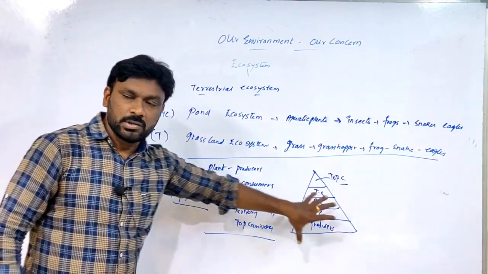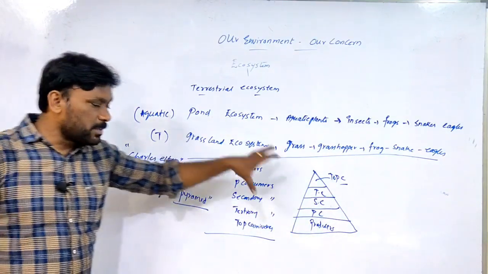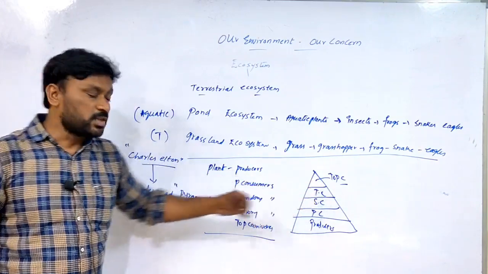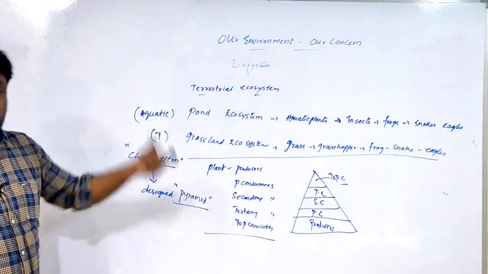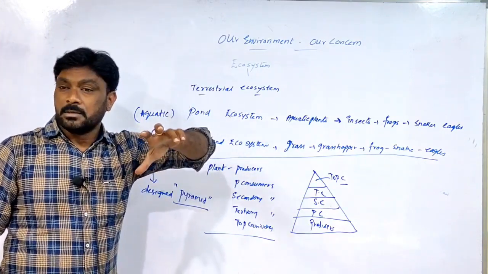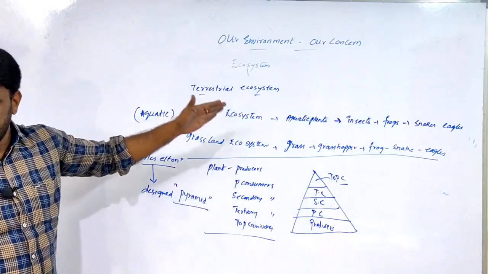Who gave this? Charles Elton. So the pyramid shape of the ecosystem is given by the scientist Charles Elton. And who gave the name ecosystem? A.G. Tansley. The scientist called A.G. Tansley has given it.